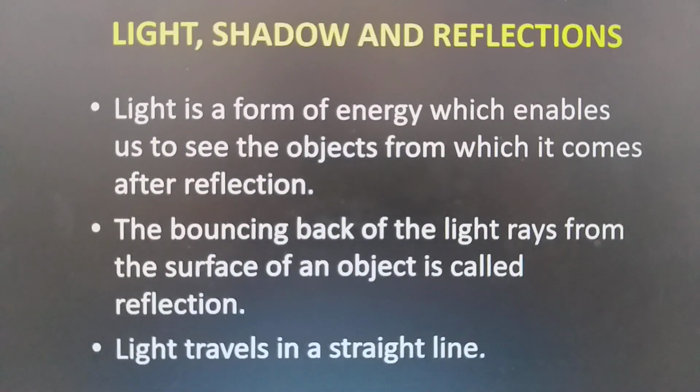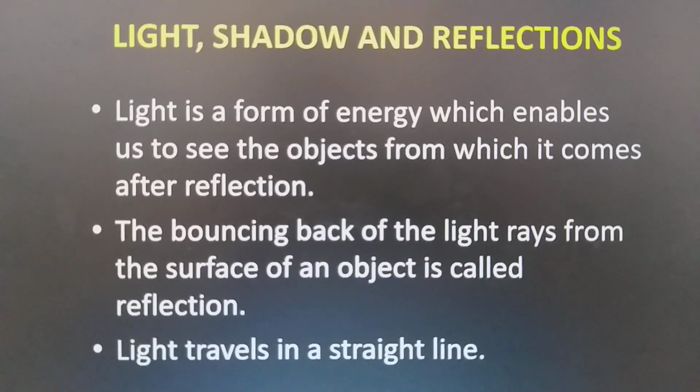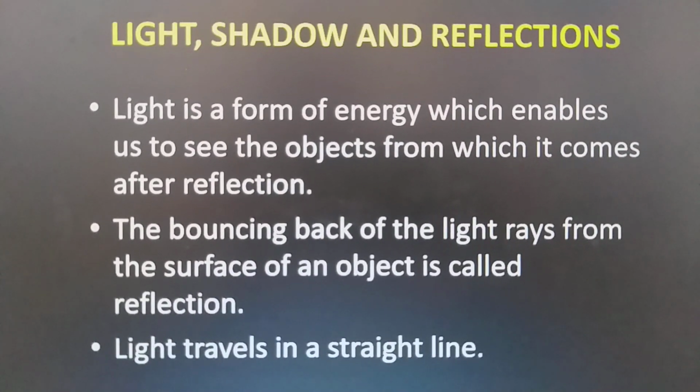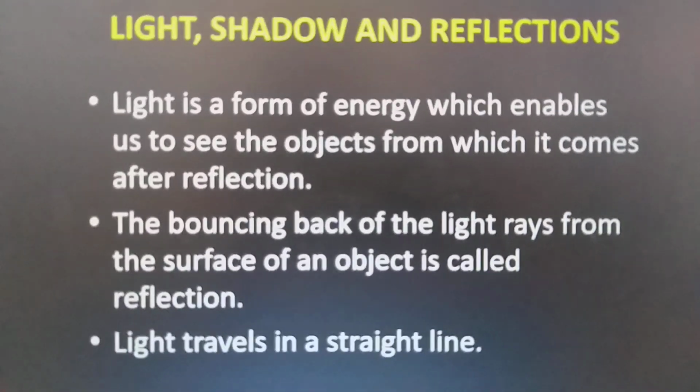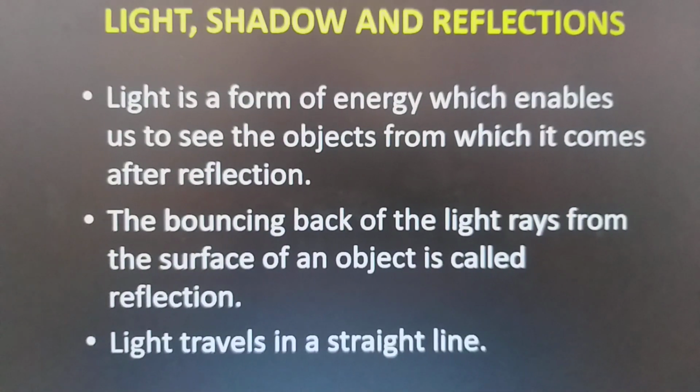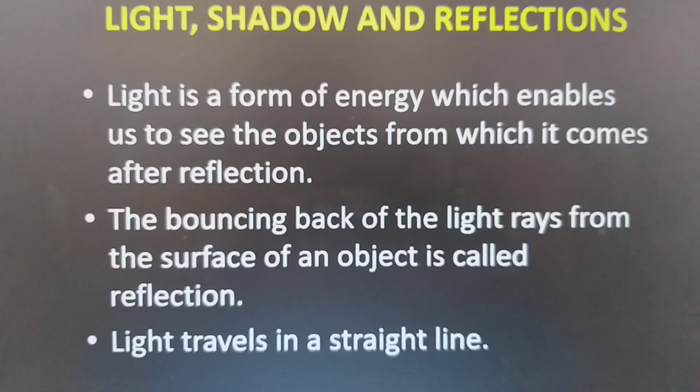Light is a form of energy which enables us to see the objects from which it comes after reflection. The bouncing back of light rays from the surface of an object is called reflection. Light travels in a straight line.